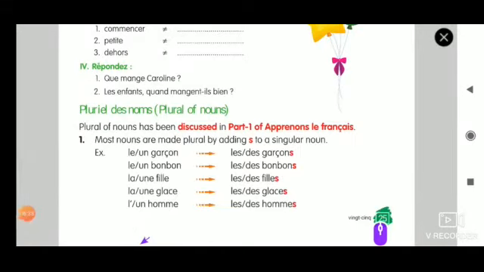Now let's do a small recap on the pluriel des noms. Why? Because this will come throughout your French career, from 6th, 7th, 8th, 9th, 10th, 11th, 12th. All these standards you will be seeing this again and again. So whenever you want to make a noun plural, just add an S. That is rule number 1.